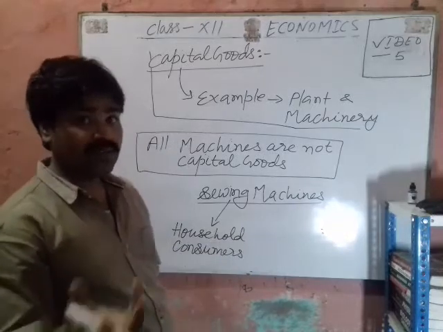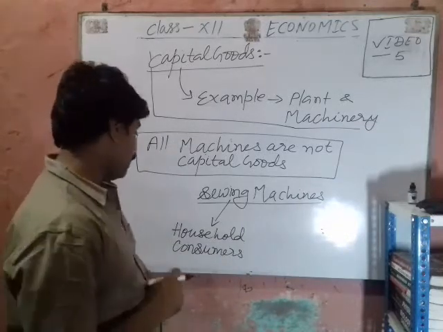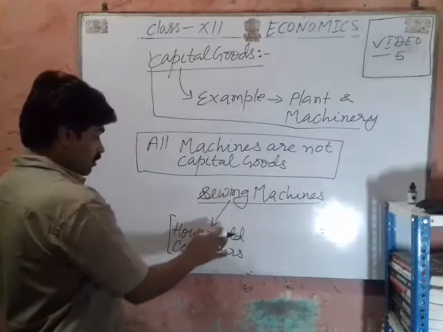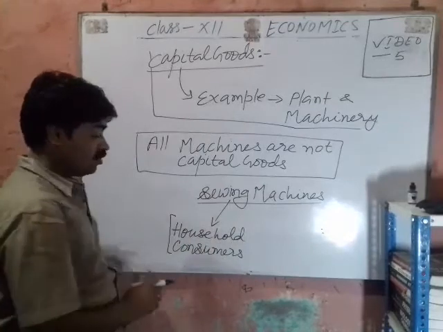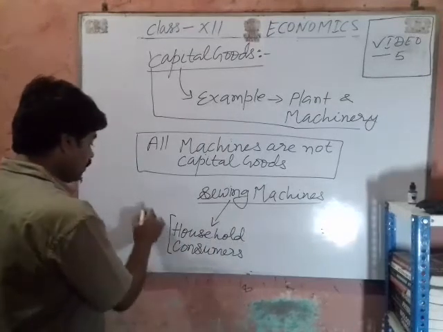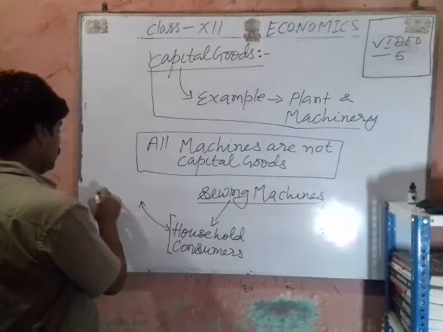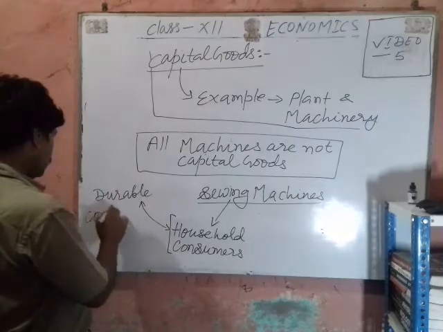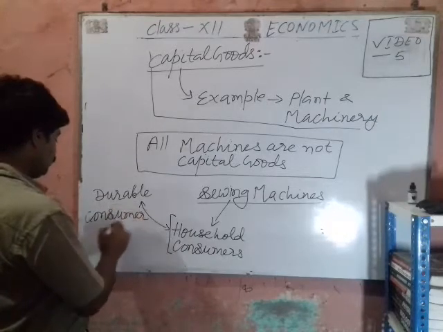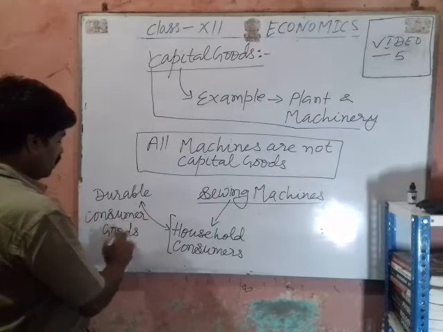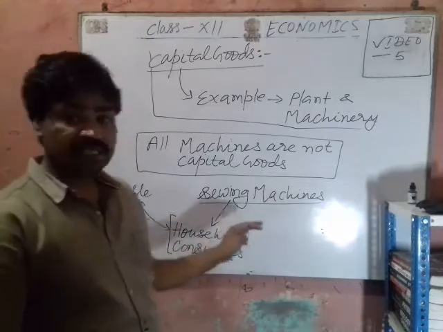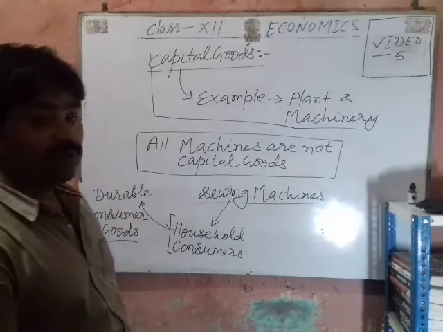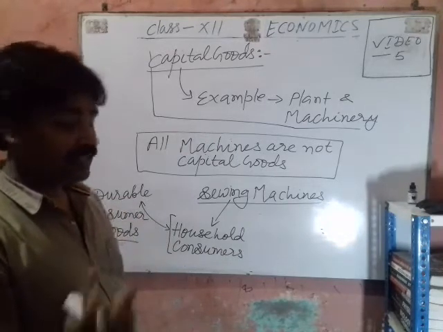Sieving machines are used at our household. Use of these goods by household consumer is the example of durable consumer goods. Here, sieving machine is the example of the durable consumer goods, not the capital good.